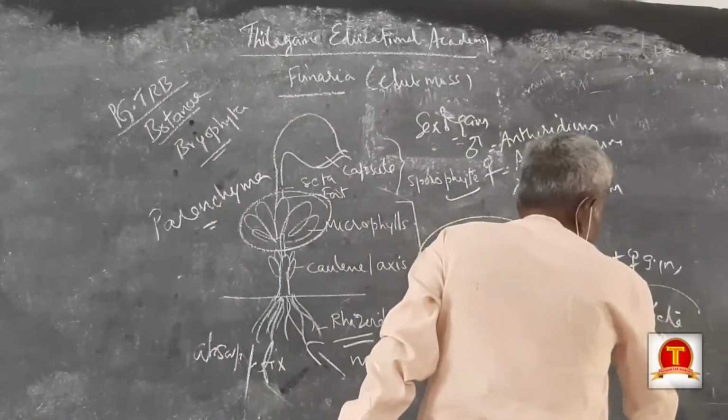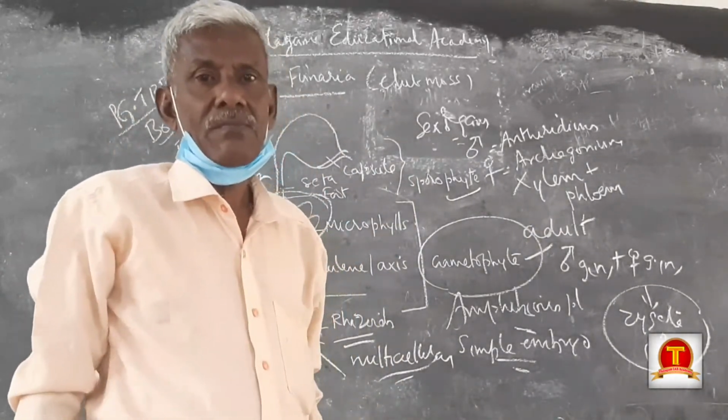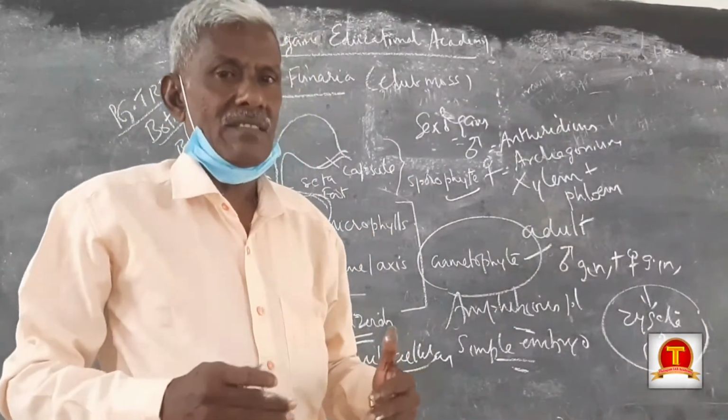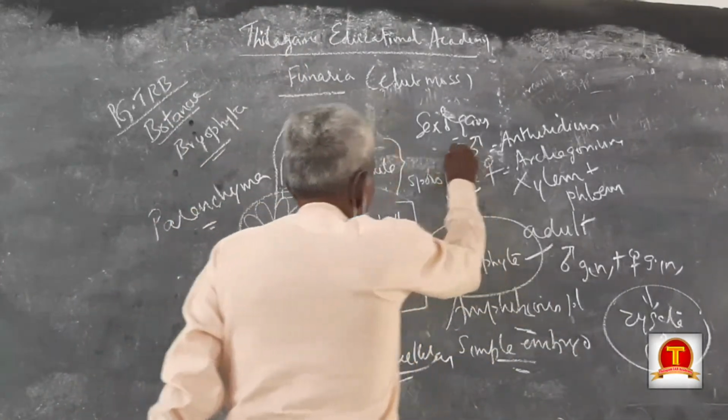The resultant product of fertilization is the diploid zygote, which undergoes mitosis repeatedly and develops into sporophyte.